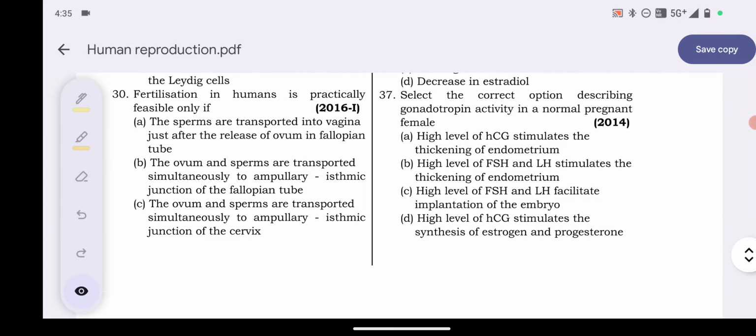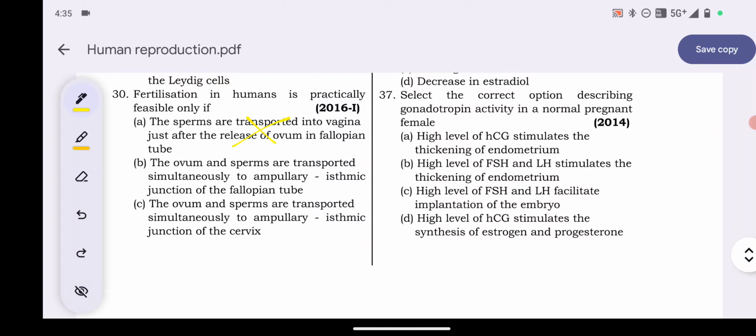Question number 30. Fertilization in human is practically feasible only if. Option A, the sperm are transported into vagina just after the release of ovum in fallopian tube.